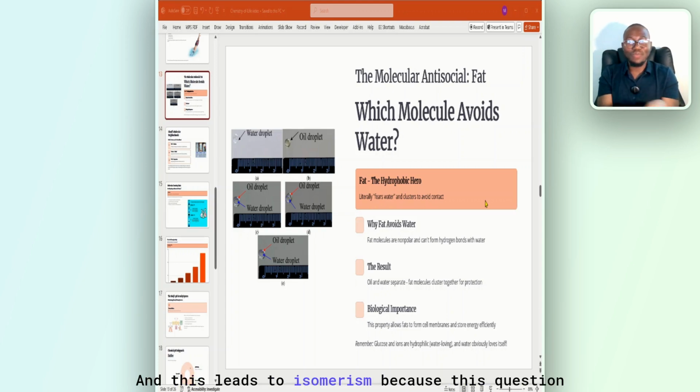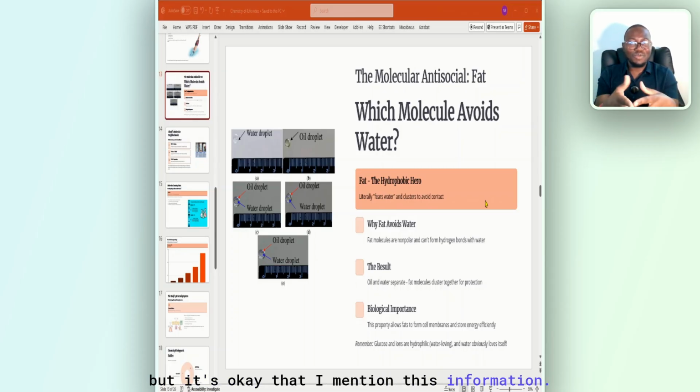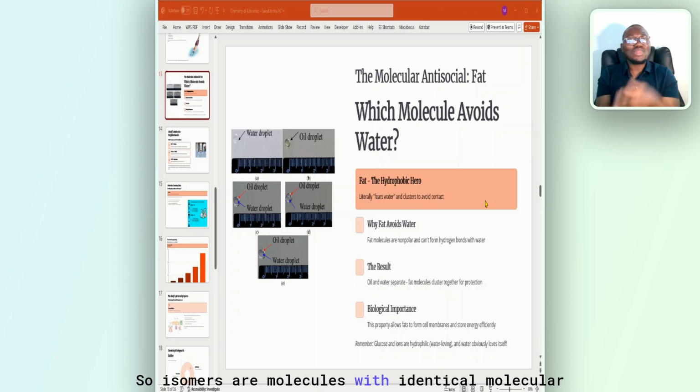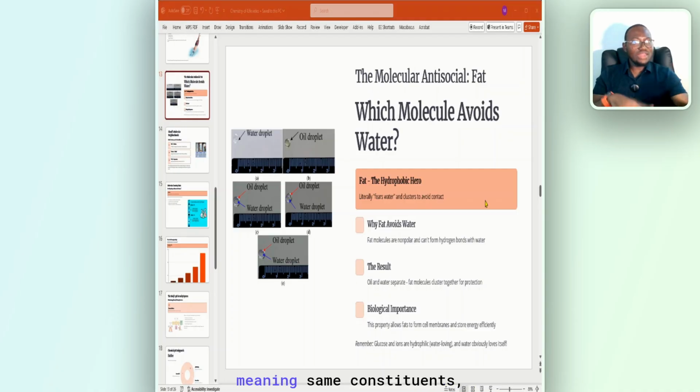And this leads to isomerism, because this question always comes out. I don't know why it's not on my PowerPoint, but it's okay that I mentioned this information. So isomers are molecules with identical molecular formula but different structural formula. Same constituents, but different arrangements. It's as simple as that. I'll give you just one example. When you're talking about ethanol and ethyl ether, both of them have the same molecular formula, C2H6O.